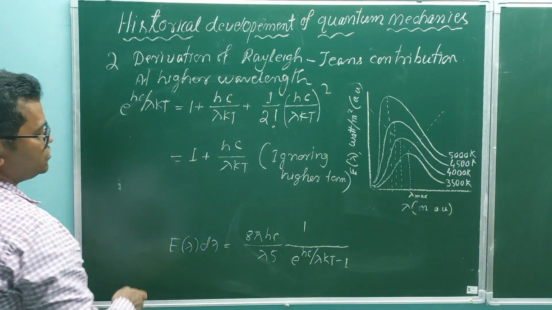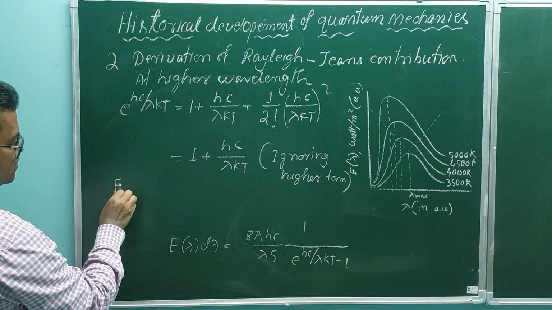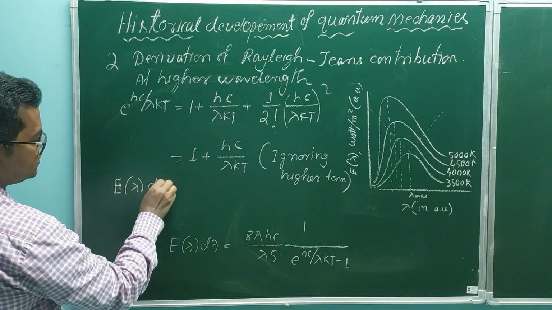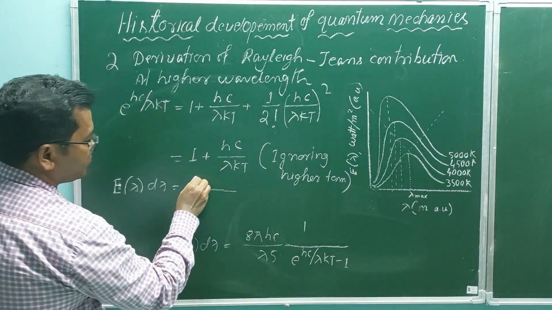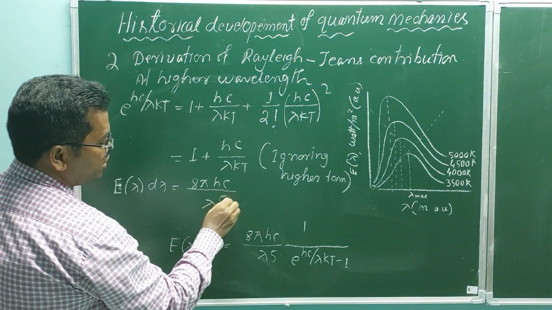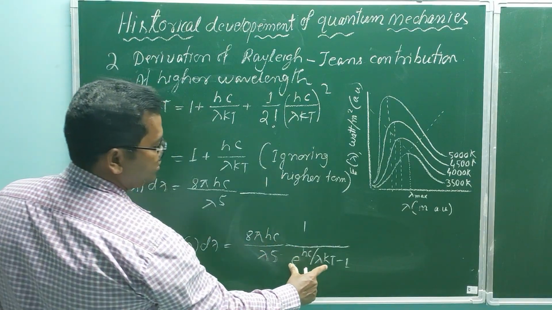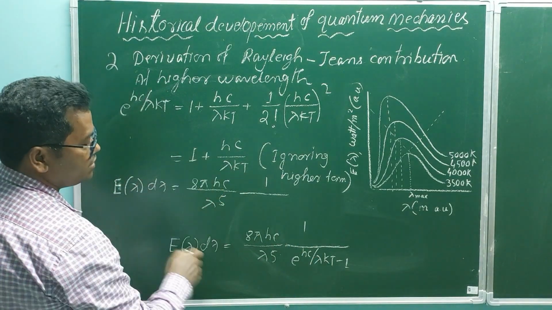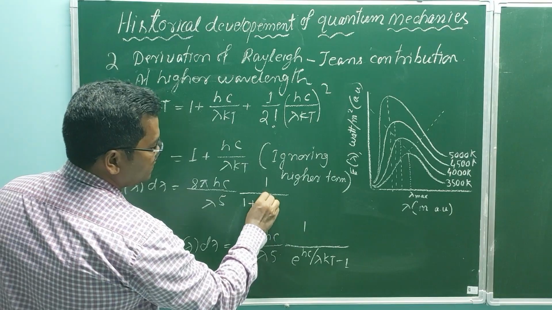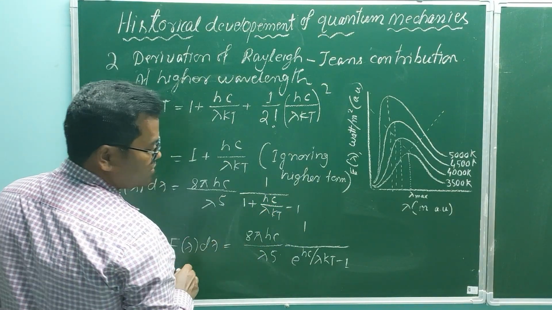So from this equation we can write E lambda equal to 8 pi hc by lambda to the power 5 times 1 by 1 plus hc by lambda kT minus 1.